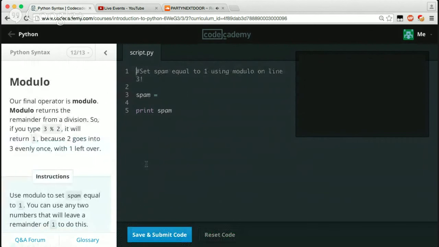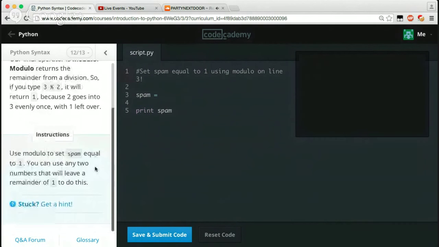10 to the 10 would have been like a million. Ooh, cool. So they got modulos in here too. Our final operator is modulo. Modulo returns the remainder from a division. So if you type 3 mod 2, it will return 1 because 2 goes into 3 evenly once with 1